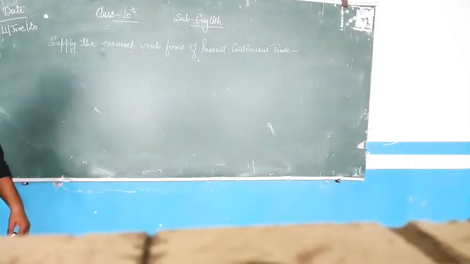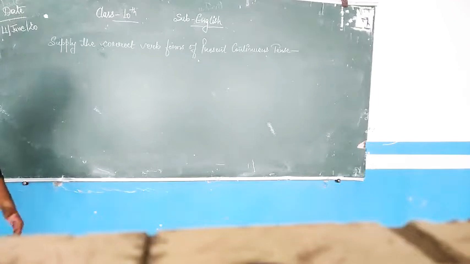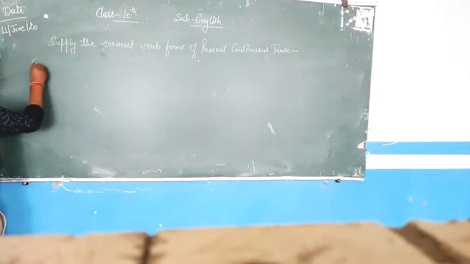So what is the next sentence here? Okay. So next sentence is 6.